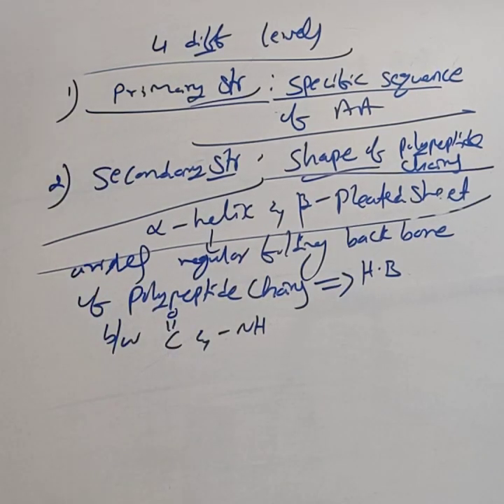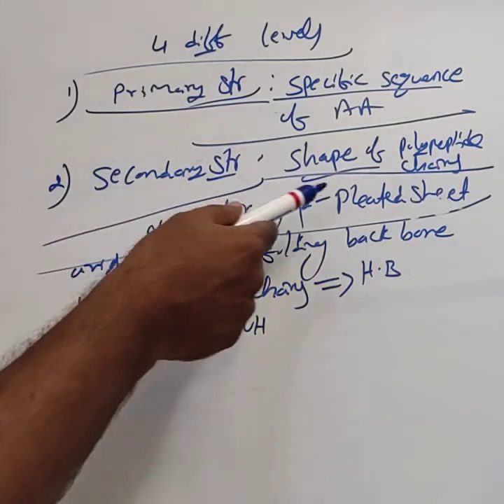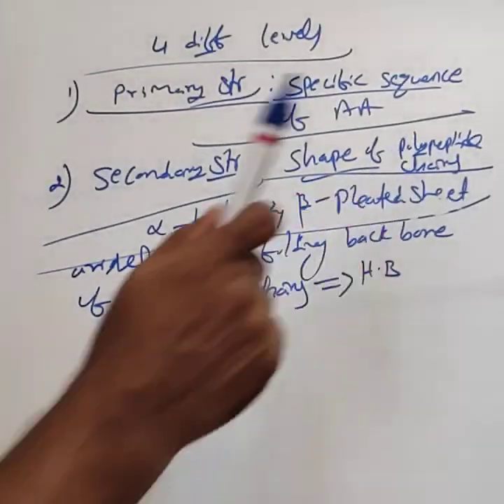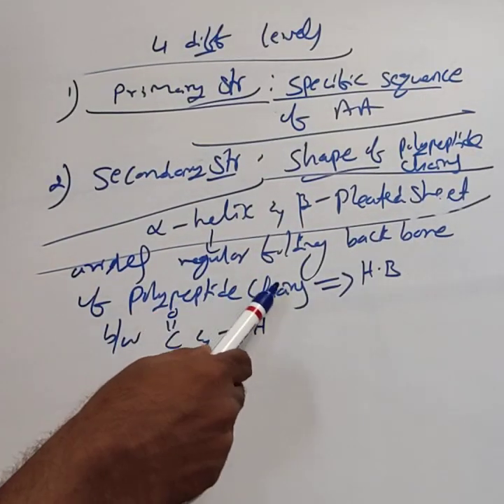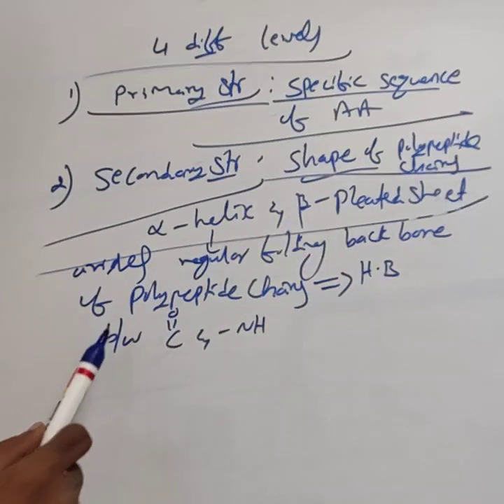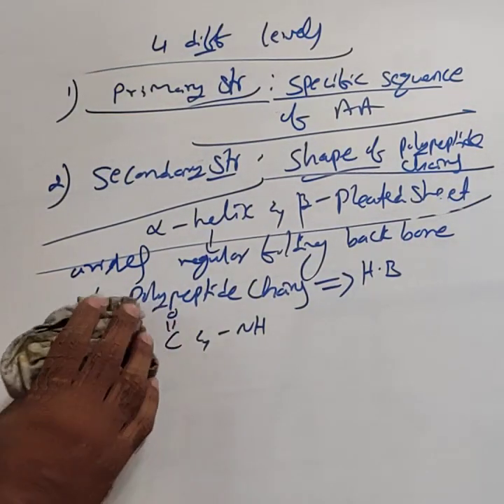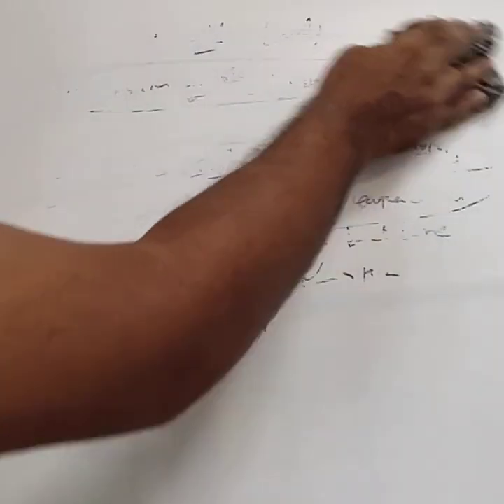In the secondary structure, you mainly discuss the shape of the polypeptide chains. Polypeptide chains occur in two different structures called alpha helix and beta pleated sheet structure. These arise due to regular folding of the backbone of the polypeptide chain, due to hydrogen bonding between the CO and NH group of the peptide bond. This is about the secondary structure.